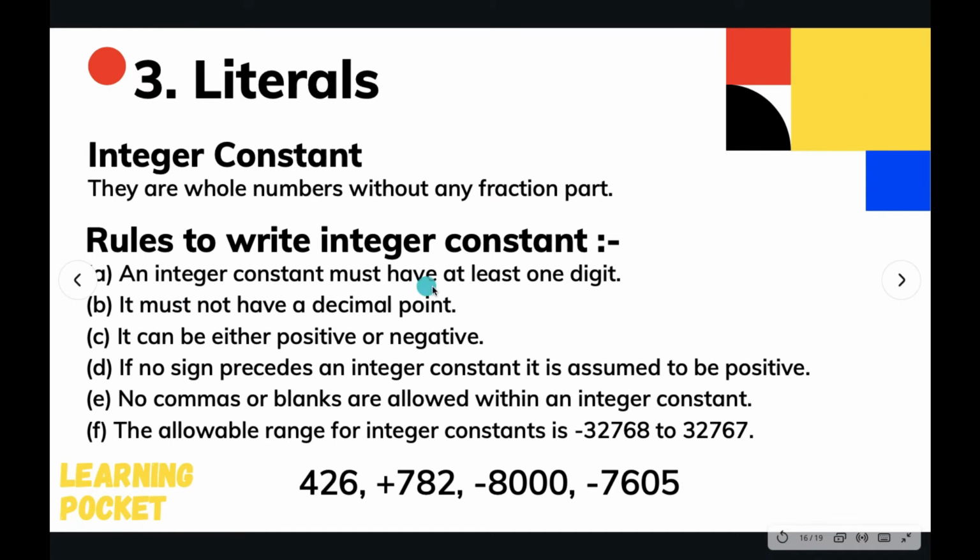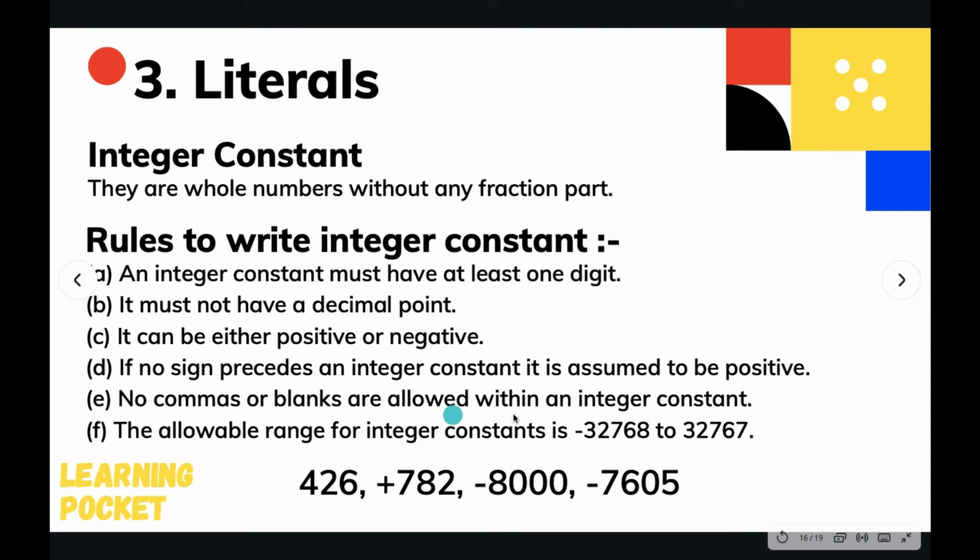An integer constant must have at least one digit. Maybe it can be 0. It must not have a decimal point, again because it does not have a fraction part. It can be either positive or negative. If no sign precedes an integer constant, it is assumed to be positive. If you are not assigning a sign to the constant, then the compiler itself assumes that it is a positive integer constant.